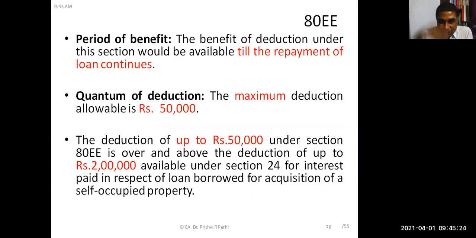And your query is also addressed here. The deduction of 50,000 rupees under this section is over and above the deduction up to 2 lakh rupees available under section 24. Is it clear? Yes, sir. It is over and above, you have to remember.